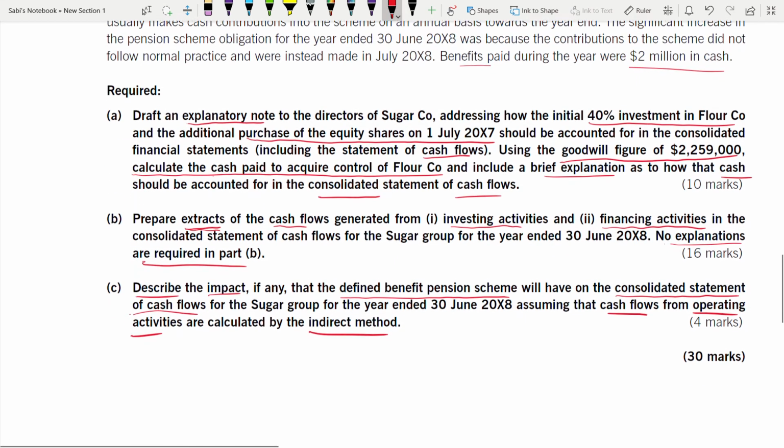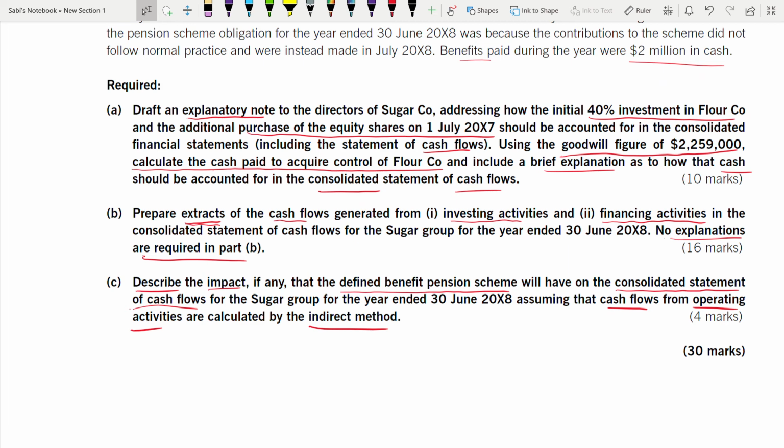So now you have to answer C. What is the impact of that on the statement of cash flows, and also assuming cash flows are from operating activities? 4 marks.